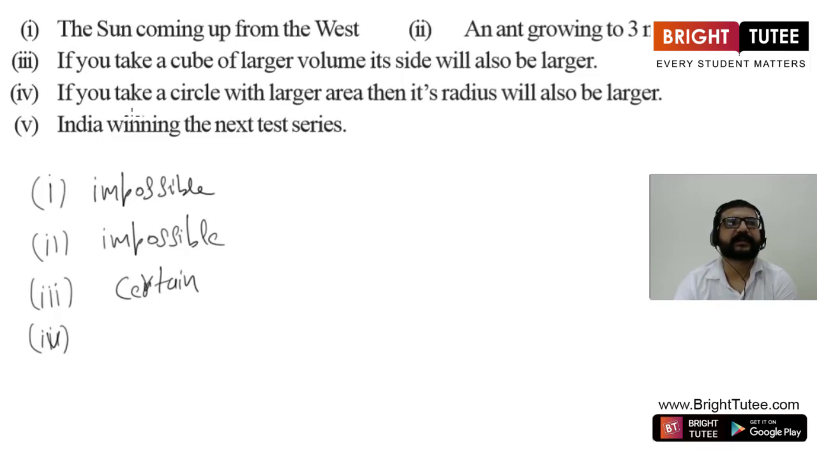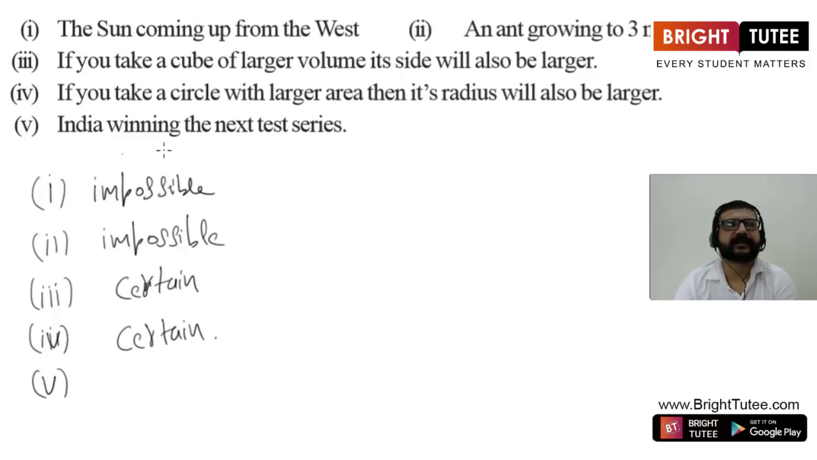Now the fourth statement here is, if you take a circle with larger area, then its radius will also be larger. Yes, this is also certain to happen. If we are taking a circle with larger area, then its radius will obviously be larger only. Then only the area is larger. Therefore, this is also certain to happen.